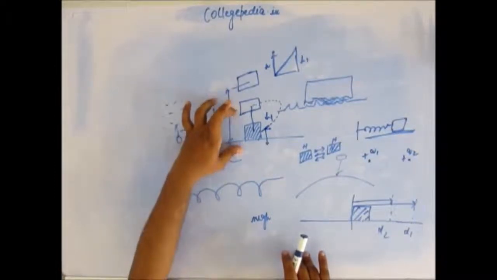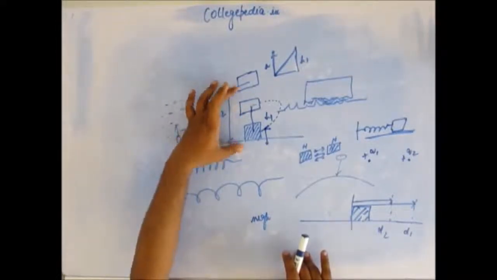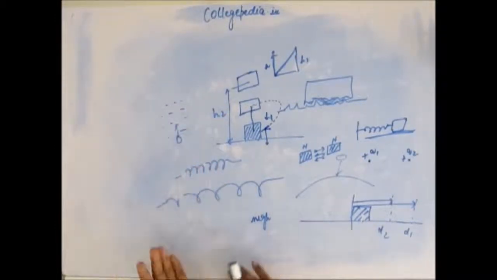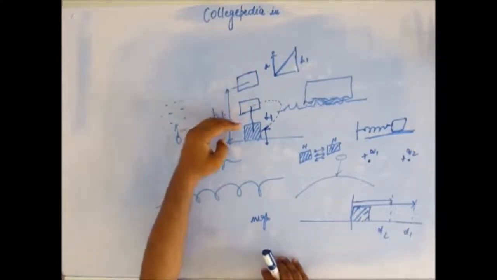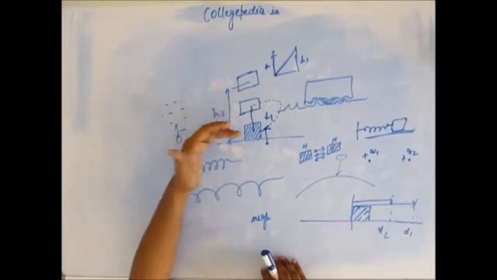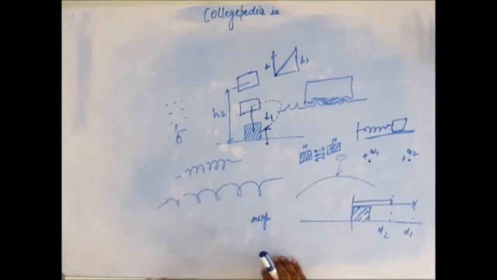So when the block comes down, the potential energy has to decrease, because potential energy at this point is less than the potential energy at this point. The rest of the energy will go into the kinetic energy. So no matter what the potential energy and kinetic energy are, the potential energy plus kinetic energy will always be conserved. So when the block comes down, every point has a fixed potential energy. The potential energy keeps decreasing, and that energy goes into kinetic energy. So in a conservative force, potential energy plus kinetic energy is conserved.